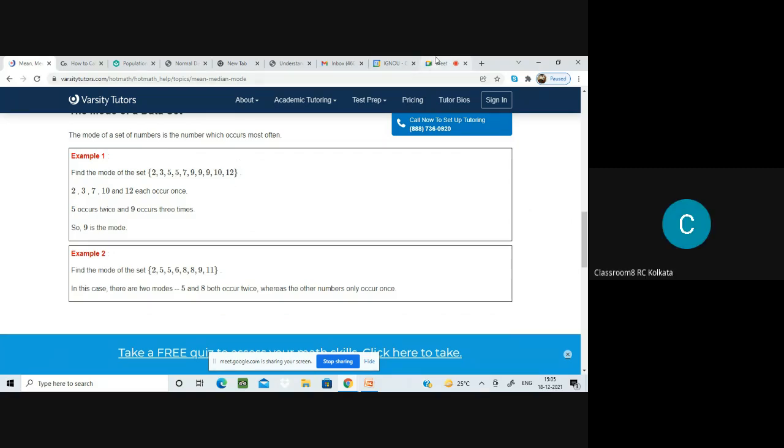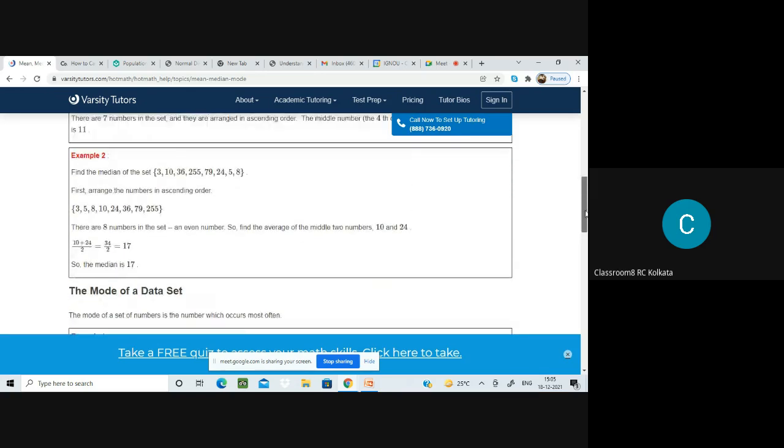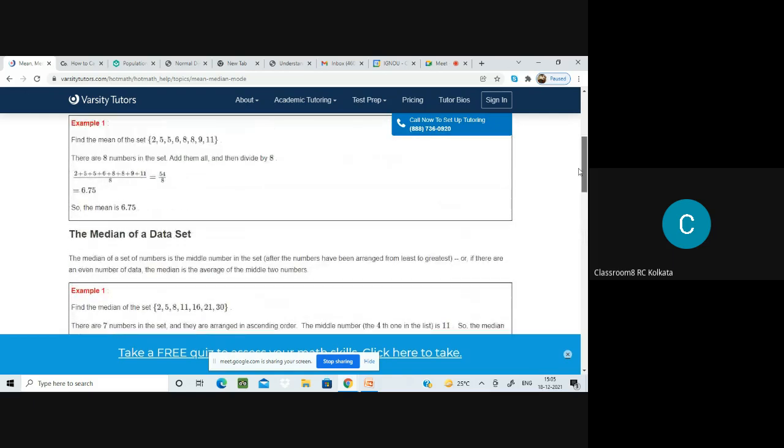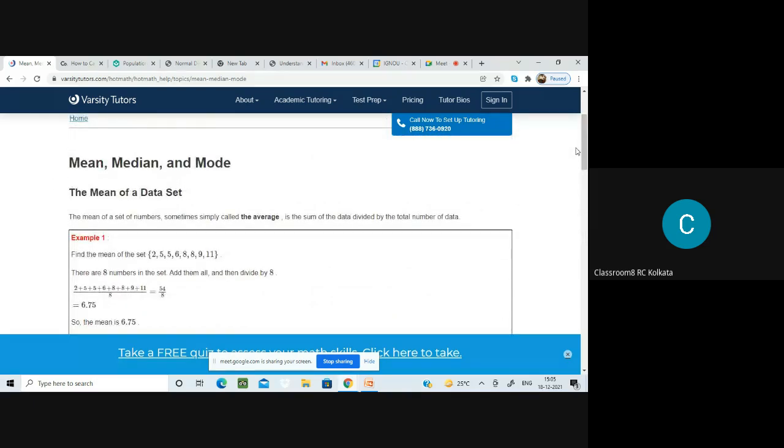How will you find it? The number that occurs most often. Yes, here 9 occurs the most, so 9 is the mode. What would have happened if 9 and 5 both had occurred twice, equal times? Then both of them would be the mode. That is what is written over here. So these are some of the variations I wanted to show you.